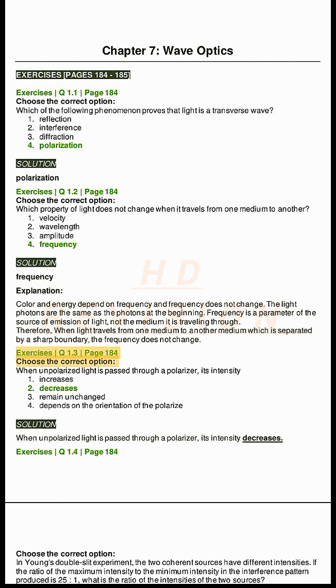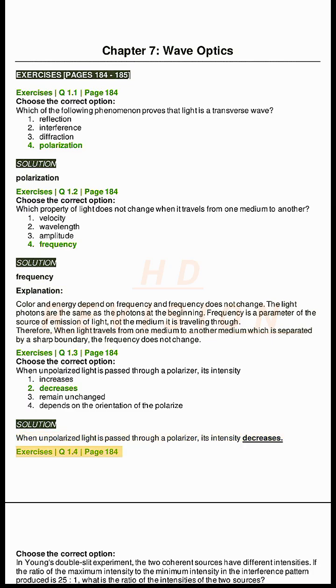Exercises Q1.3, page 184. Choose the correct option. When unpolarized light is passed through a polarizer, its intensity 1. Increases. 2. Decreases. 3. Remains unchanged. 4. Depends on the orientation of the polarizer. Solution. When unpolarized light is passed through a polarizer, its intensity decreases.